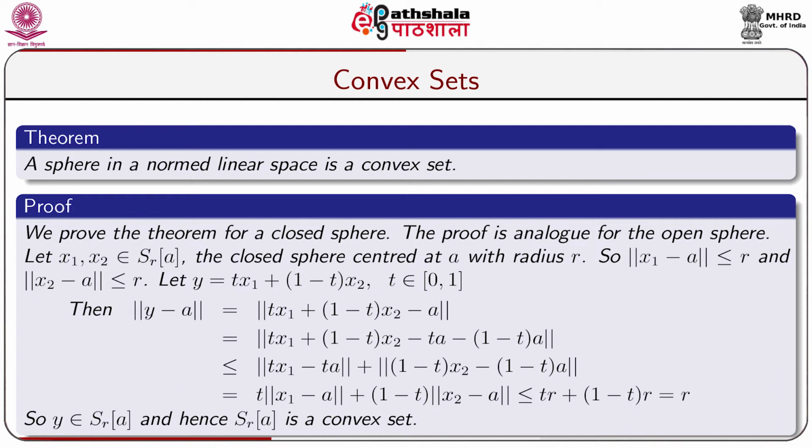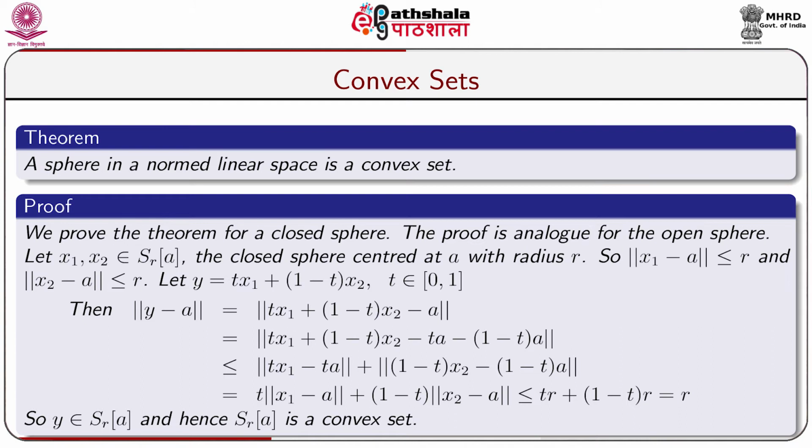Let x1, x2 belong to S_r[a]. S_r[a] is the closed sphere centered at a with radius r. As x1 belongs to S_r[a], we get norm of x1 minus a less than or equal to r. As x2 belongs to S_r[a], norm of x2 minus a is less than or equal to r. Let us take y equal to t x1 plus (1 minus t) x2, where t belongs to the closed interval [0, 1].